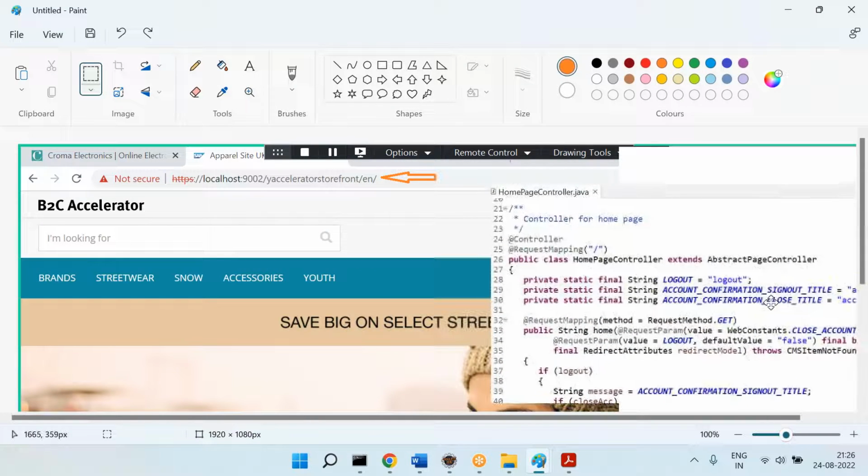So what I'm trying to say is that you hit the URL. When you hit the URL, you are getting the results. Whenever you hit the URL, the controller will be called. Now I am saying this is the controller called. Now you can ask a question, how am I telling this is the controller called?